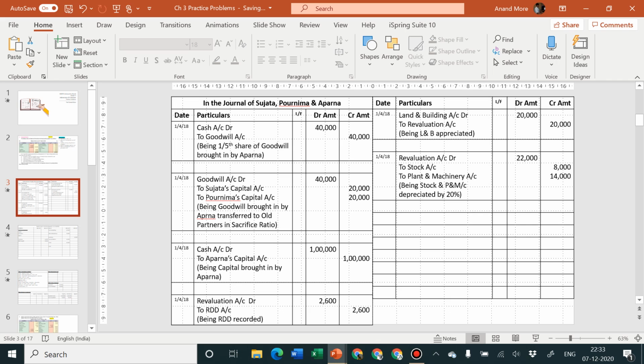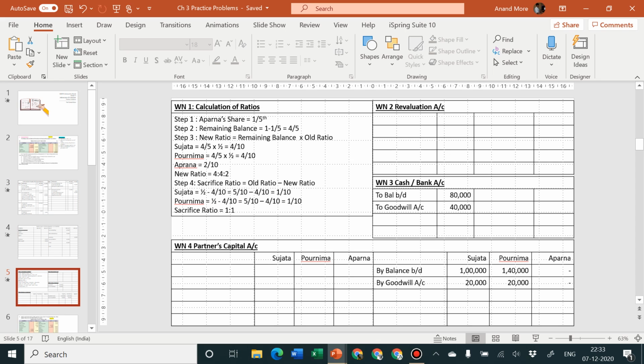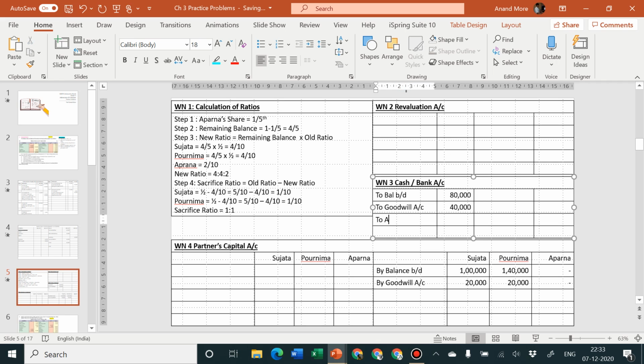Third entry is cash account debit to Aparna's capital account. Cash debit, Aparna credit. Let us go to cash account debit side to Aparna's capital account. And the amount brought in by her was rupees 1 lakh. So I'm going to consider 1 lakh.